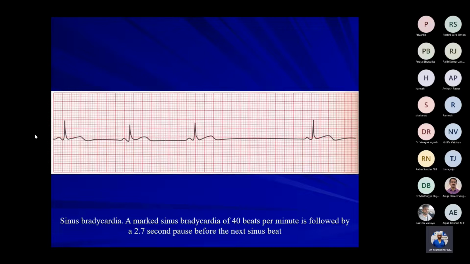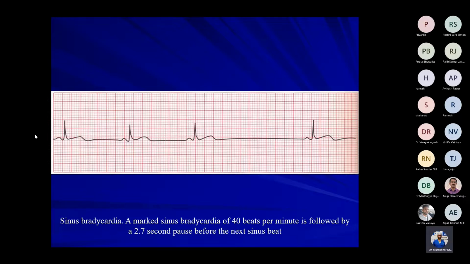Increased intracranial tension. Meningitis. And myxedema. Myxedema, do you get bradycardia or not? Hypothyroidism. Yes, sir. Bradycardia will be there in hypothyroidism. So the causes are eye surgery, that is oculocardiac reflex, meningitis, increased intracranial tension, myxedema, hypothermia, and also vasovagal syncope.